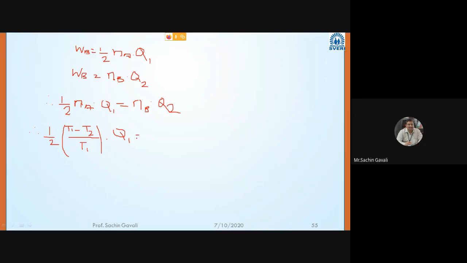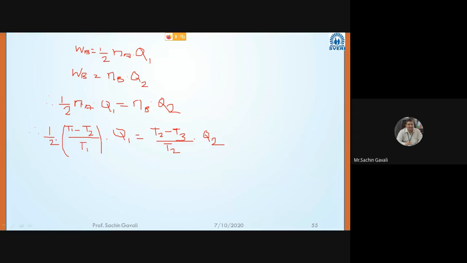is equal to eta B, which means (T2 minus T3) divided by T2 into Q2.